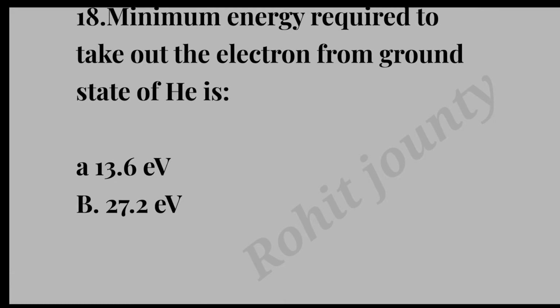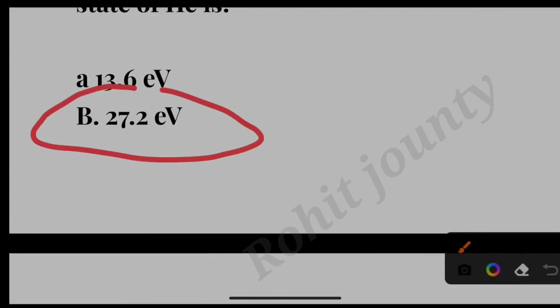Question number 18. Minimum energy required to take out the electron from ground state of helium is option A 13.6 electron volt, option B 27.2 electron volt, option C 4.4 electron volt, option D 6.8 electron volt. The correct answer is option B, 27.2 electron volt.